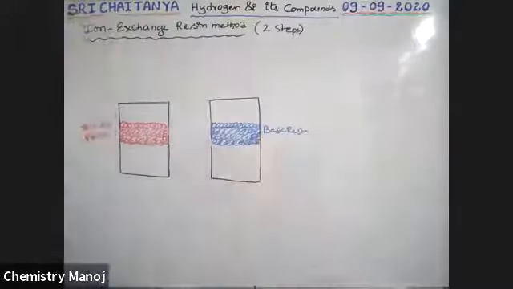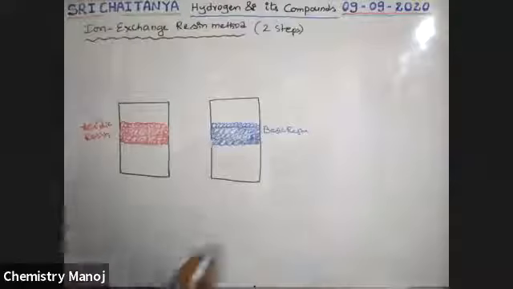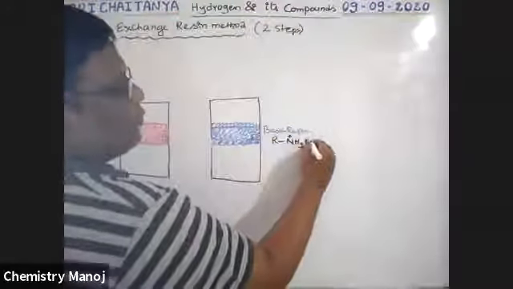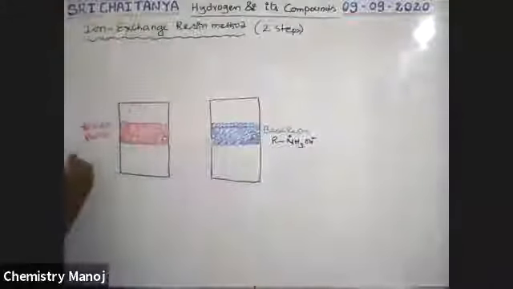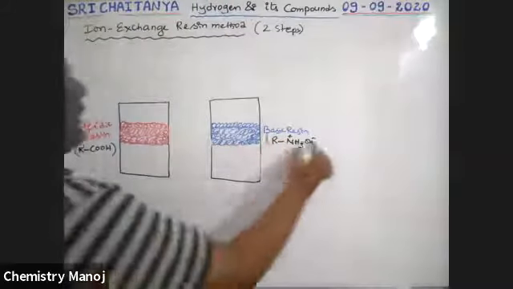So 2 resins. In one vessel, acidic resin. In the second vessel, basic resin we have taken. Basic resin means R NH3 plus ion, OH minus ion. Acidic means let us take R COOH. So this is acidic resin, that is basic resin.